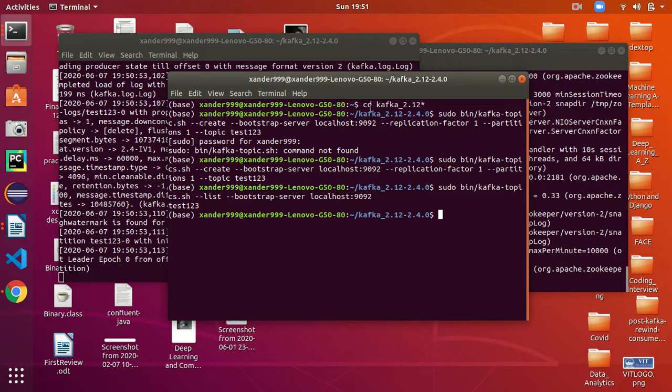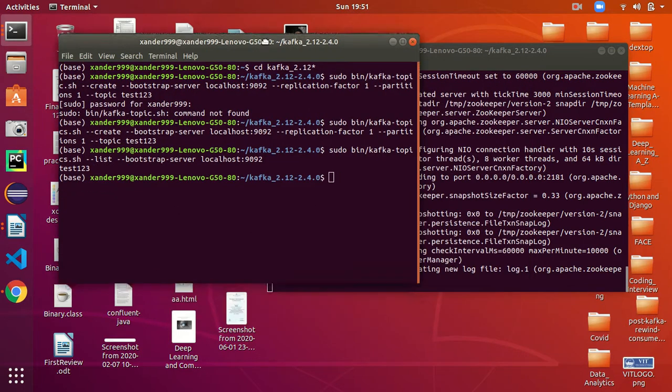First, let's create a producer. Now we'll be using the Kafka console producer. It's running on bootstrap.